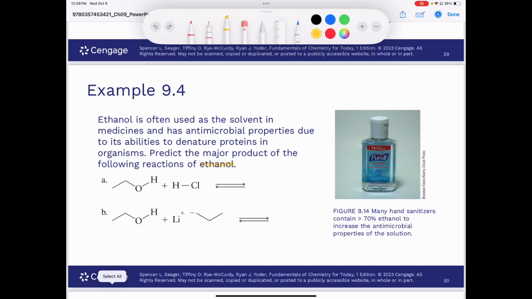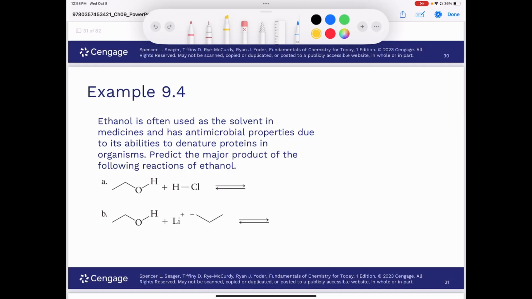The first one, we're going to react with hydrochloric acid. And the second one, we're going to react with this carbon that has a negative charge on it here. You remember what we said before, when you react an alcohol with a strong acid, the oxygen is going to gain a hydrogen atom like this. And so we're going to have a positive charge on our oxygen, and then we're going to be left over with our Cl minus ion like that.